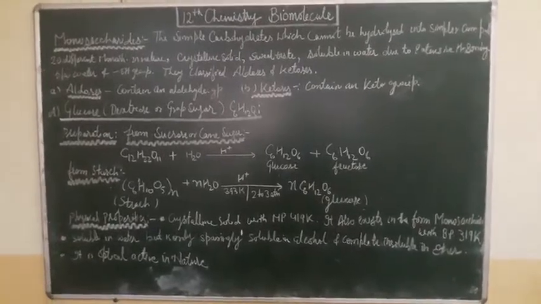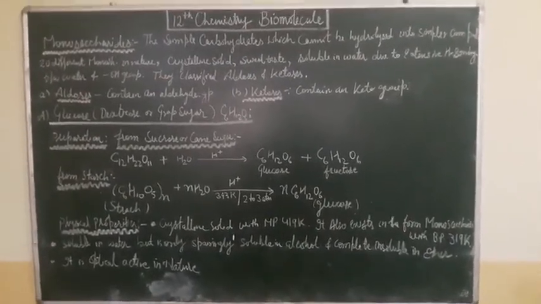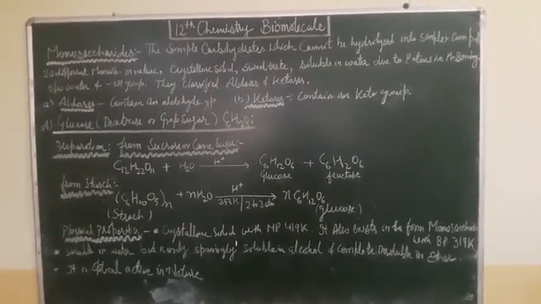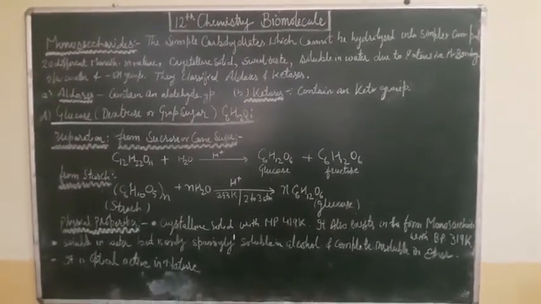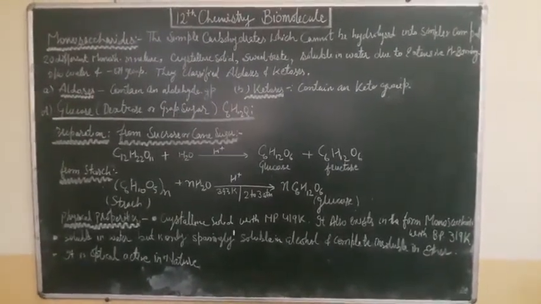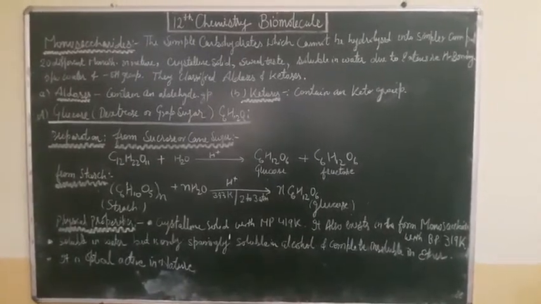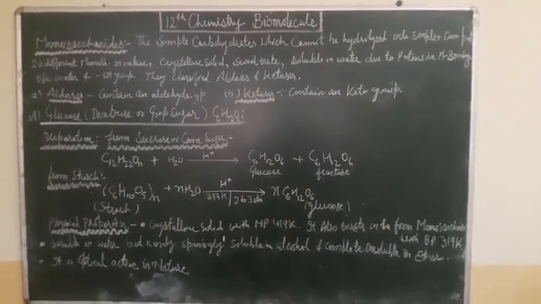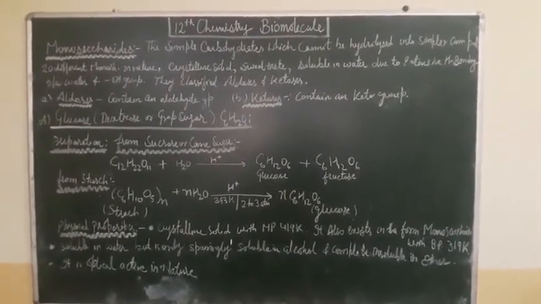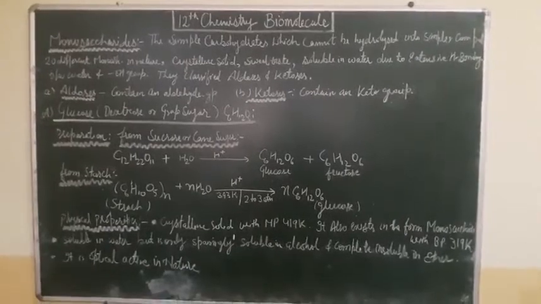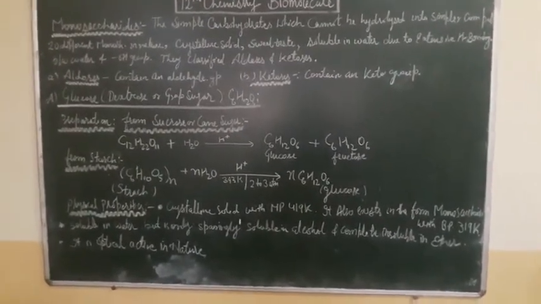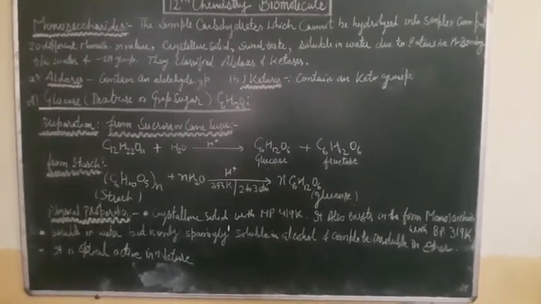Next is how to prepare glucose. It is classified into two: from sucrose or cane sugar, and from starch. First, from sucrose: sucrose, with formula C12H22O11, is hydrolyzed in the presence of dilute HCl or dilute sulfuric acid, so that it is converted into equal molar amounts of glucose and fructose, both with the same molecular formula C6H12O6. Second is from starch.